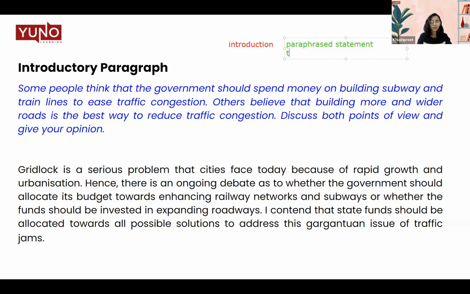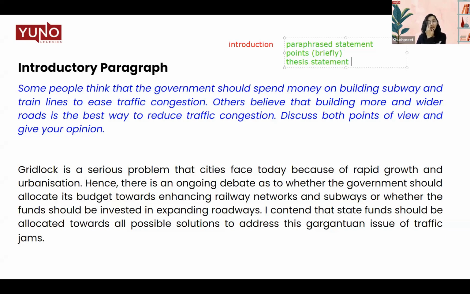Then we move on to points, which you may introduce briefly. You don't have to explain them in the introduction. You can just briefly point to the ideas that you're going to discuss. And last but not the least, thesis statement. Thesis statement is your answer to the instruction.